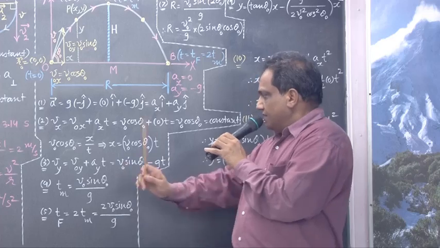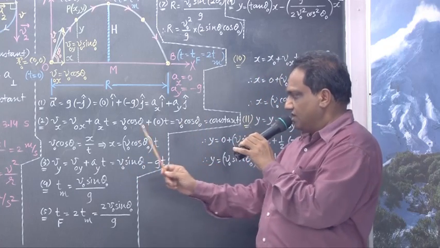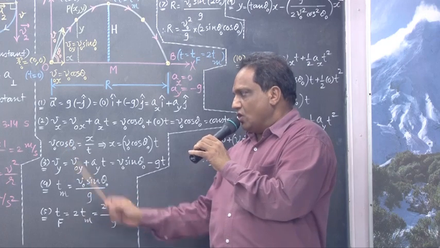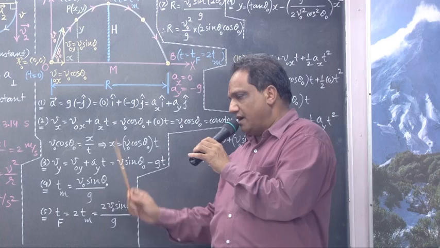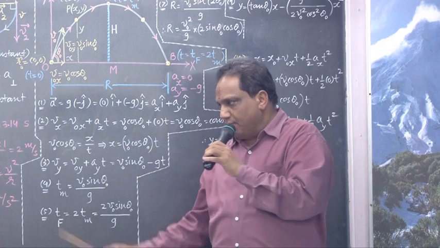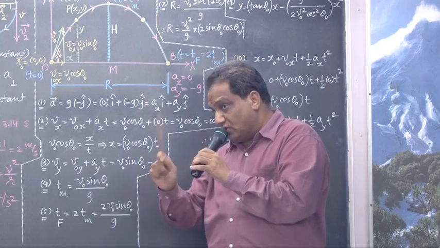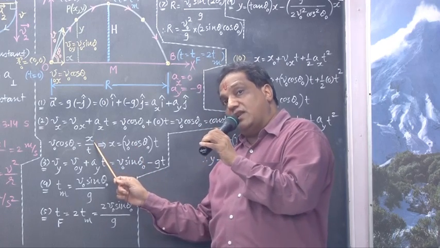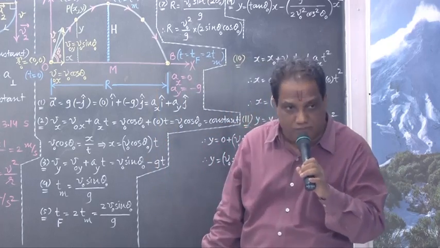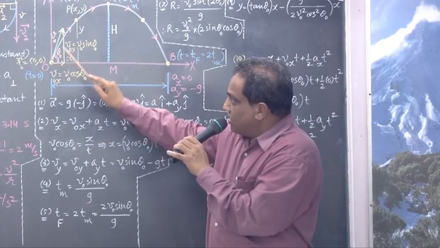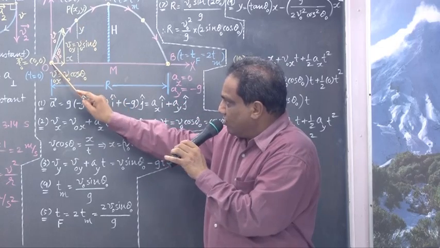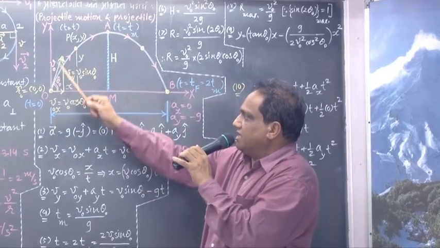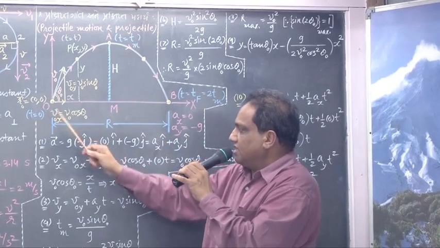Then find out V0 cos theta 0 here. Again, this is the constant velocity along the horizontal direction. Constant velocity is equal to distance traveled divided by time taken. But since this is velocity along the horizontal direction, you should take distance traveled along the horizontal direction. By the time the body comes from here to here, what is the horizontal distance traveled? The horizontal distance traveled is x, divided by the time taken, t minus 0, that is t.